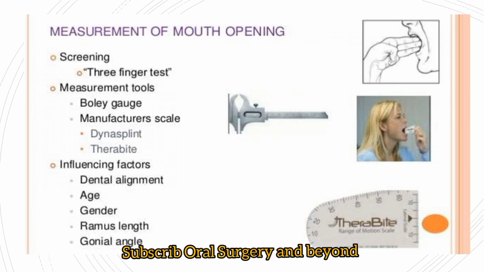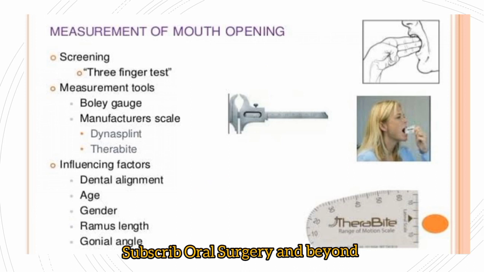Measurement of mouth opening. Generally, after trismus is suspected, we measure the mouth opening with a finger marker using our fingers. Generally, a minimum 3-finger test is done for the diagnosis of trismus.